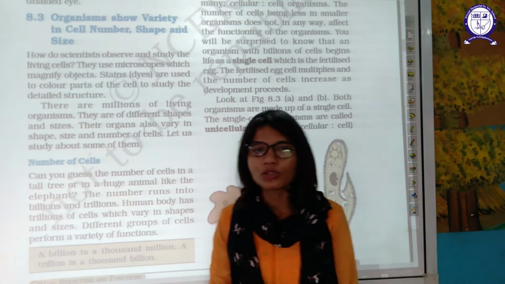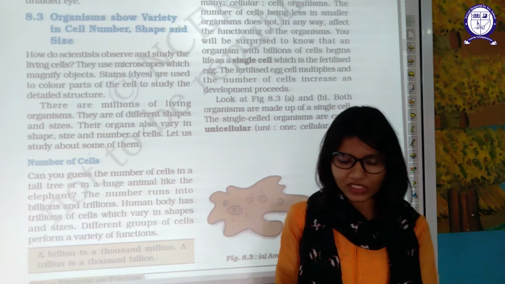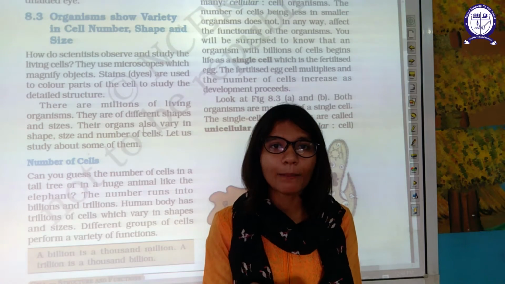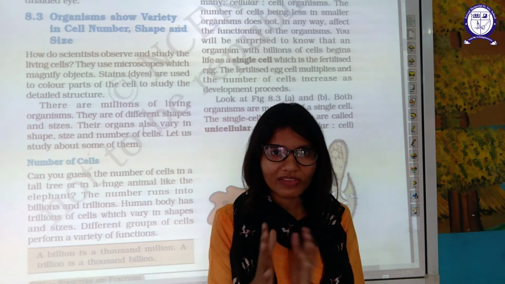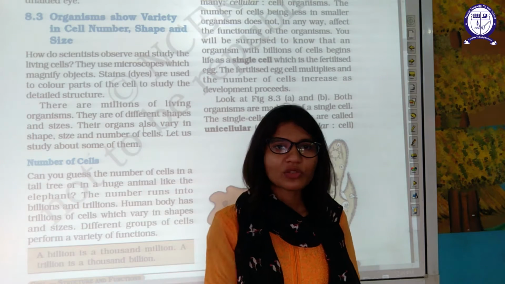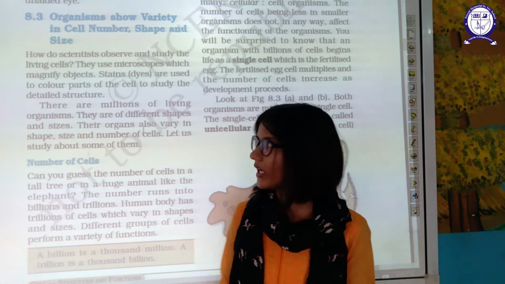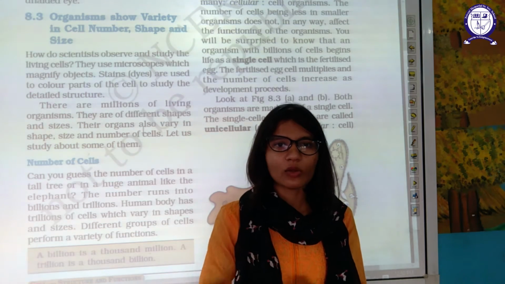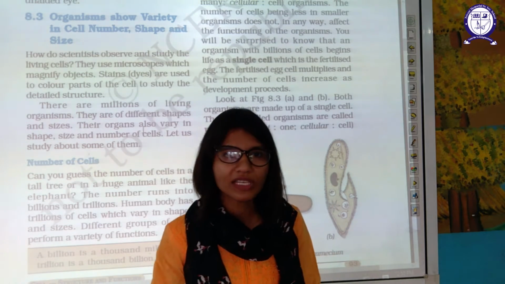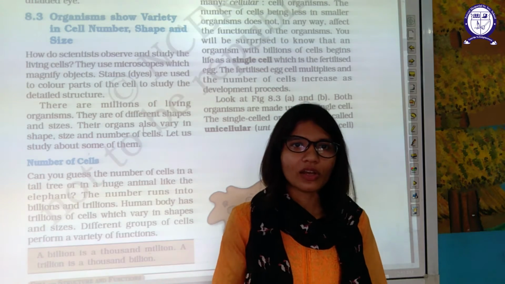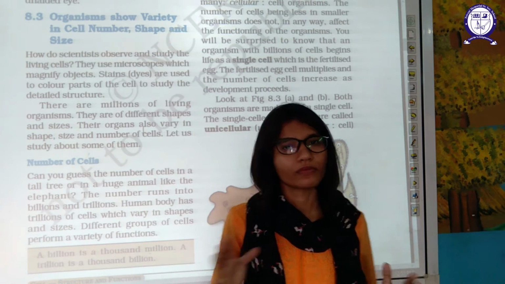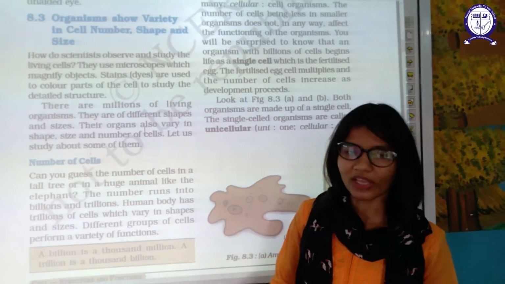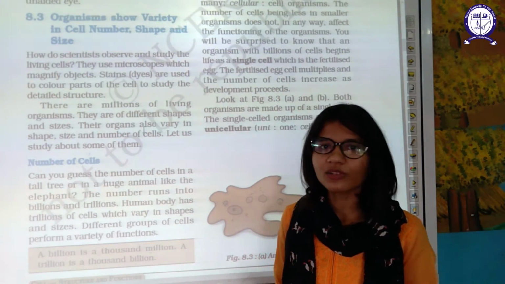But one more thing is also required, that is dye. If you see any living thing under the microscope without a dye, it will look like a lump. You are not able to observe anything. That's why you need dye. First of all, you have to dye the thing. For example, you can use methylene blue dye. It will give the blue color to all the cell organelles, and then you are able to observe all those things, because otherwise it will look white and you are not able to differentiate different things. Stain or dye is used to color the parts of the cell so that we can study them.